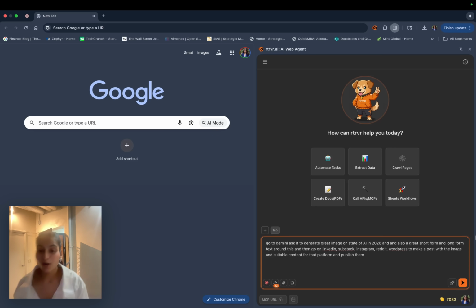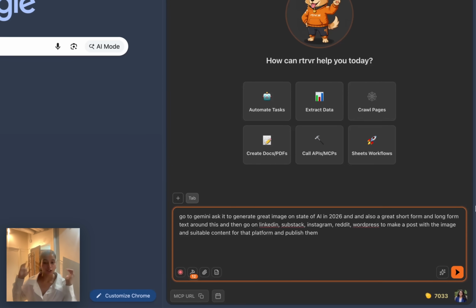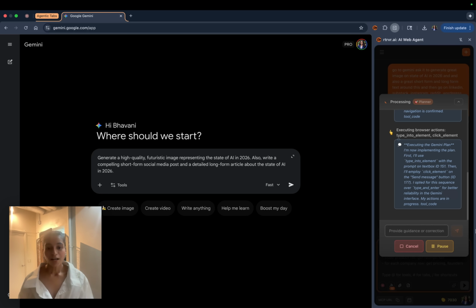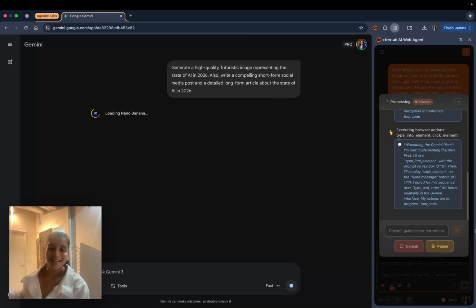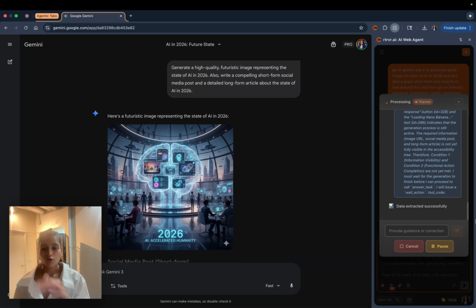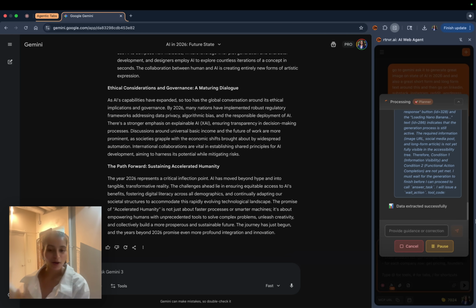Let me show you. And that one sentence I gave Retriever is: go to Gemini Nano Banana, create me a great image about state of AI and publish it across my LinkedIn, Reddit, Substack, WordPress, Instagram, everything. You see Retriever navigating to Gemini and triggered Gemini Nano Banana to create an amazing image for us. So in no time, it got us the image and the content from Gemini. Now it will move ahead to distributing it across all of your channels.